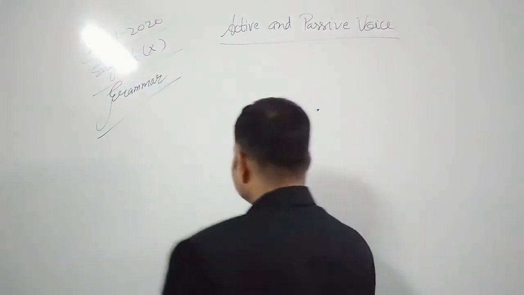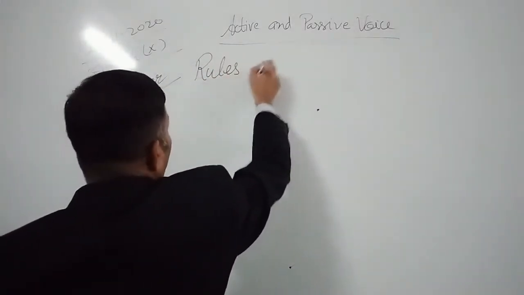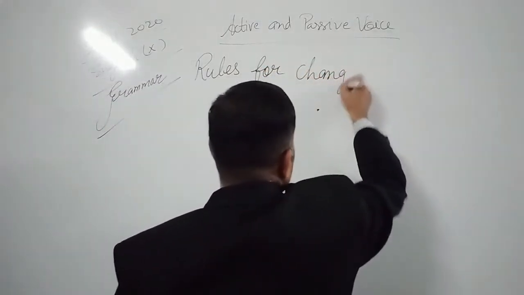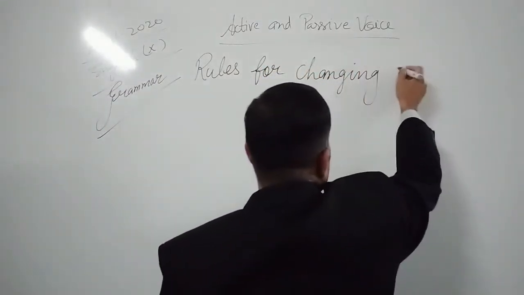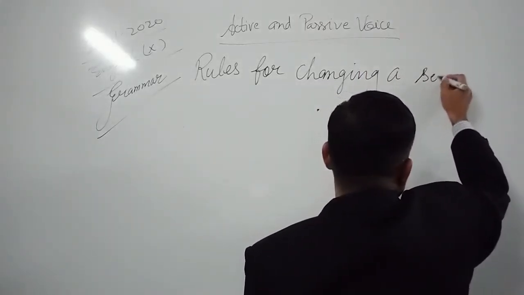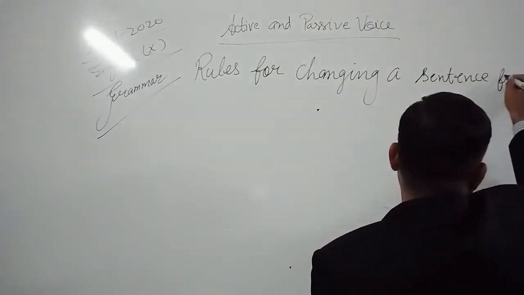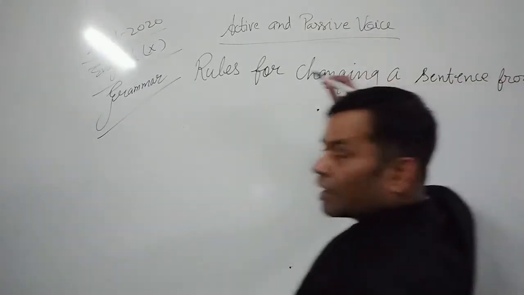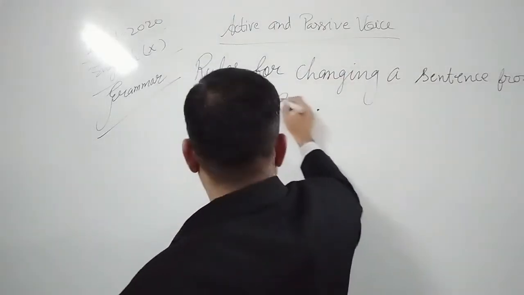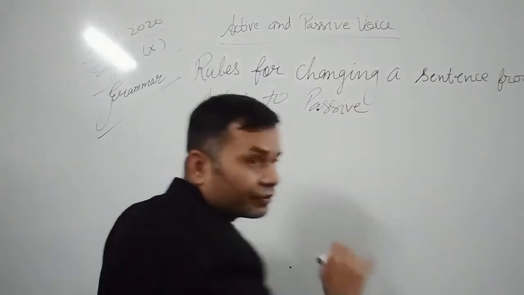Okay. Rules for changing a sentence from active to passive, from active to passive. Okay.